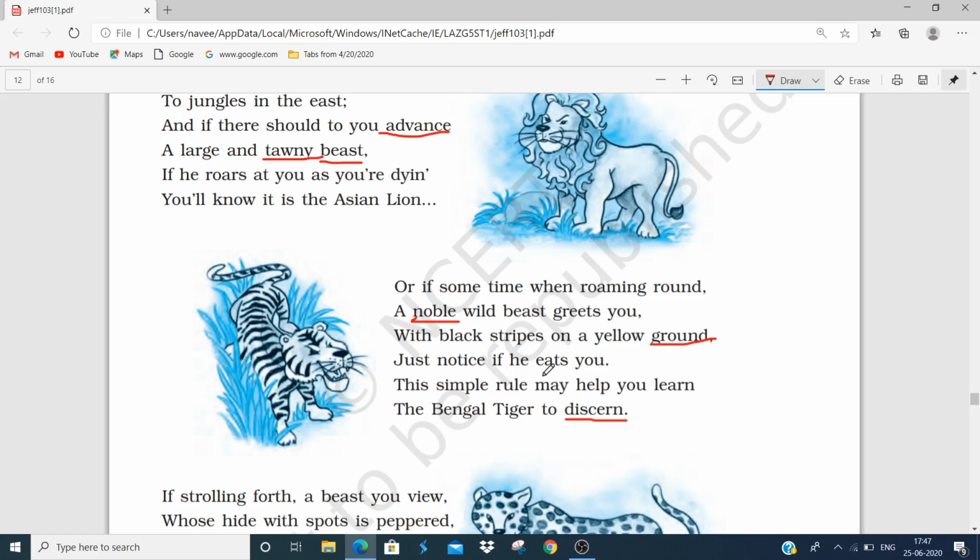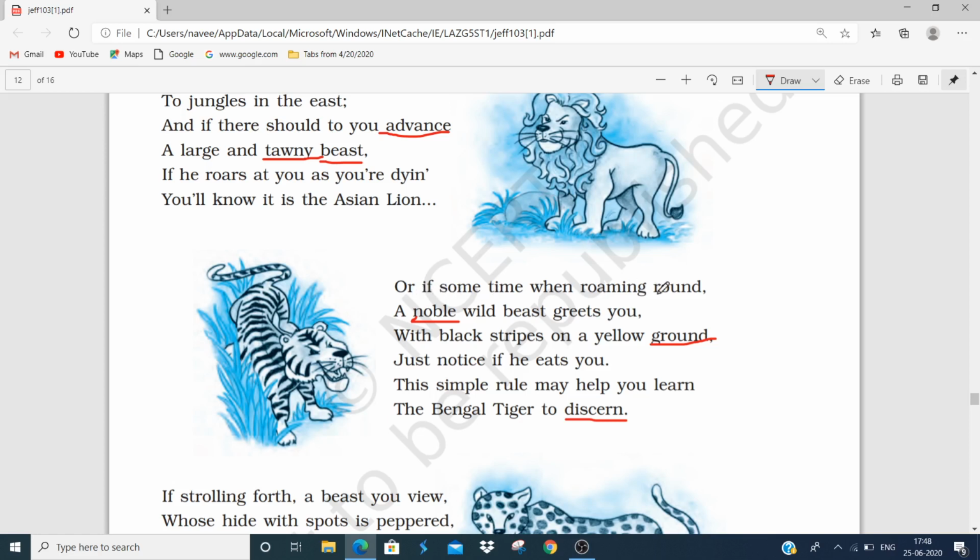Here the poet explains an animal that roams in the jungle and belongs to a royal clan. If the color of its skin is yellowish with black stripes, she says that if you notice that he kills you and eats you up, then this means that you have surely seen a Bengal tiger. This time also she has used dark humor to explain how a tiger looks, because once a person has been eaten up by a wild animal, there is no use in determining which wild animal it is. Let's discuss line by line.